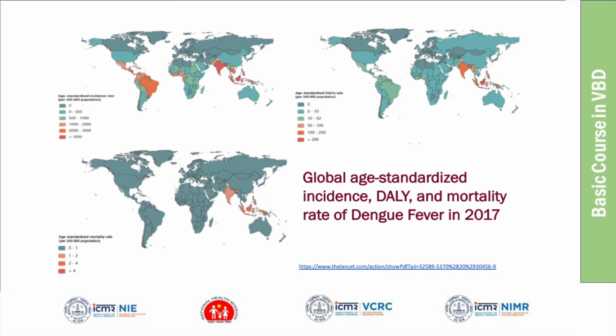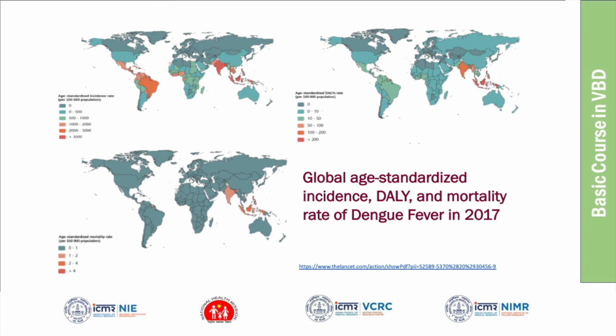Whereas in South America, you can see dengue is there, but the suffering is not that much. Maybe the death is low, or maybe their suffering is less, even though they have the disease. Maybe they are managing well. In the third figure, you see the mortality, death per 1 lakh population.